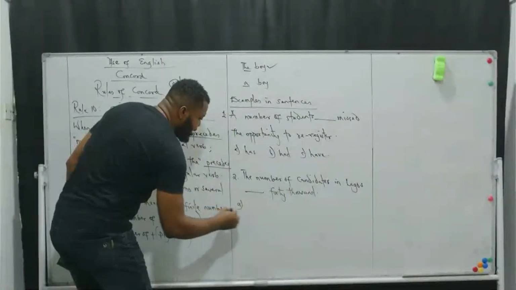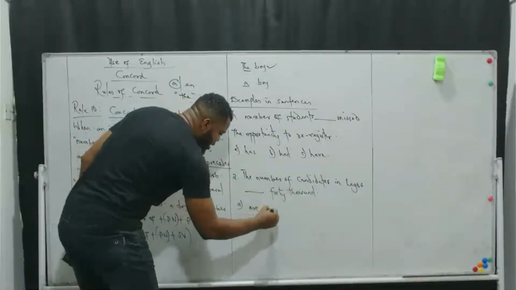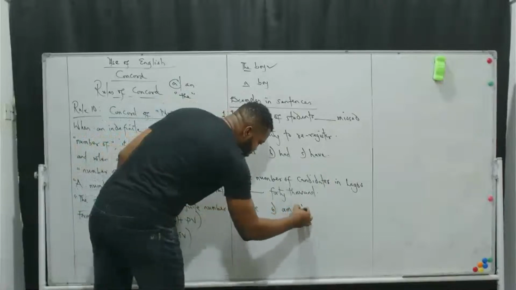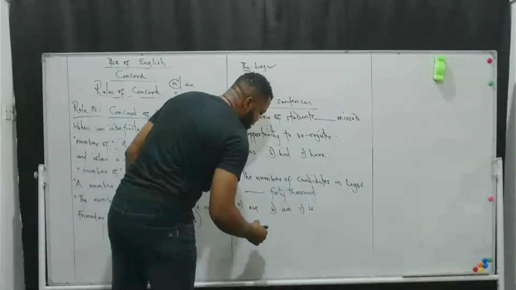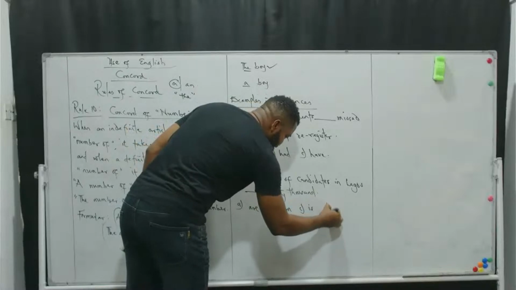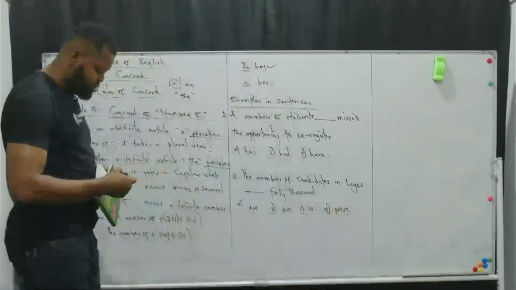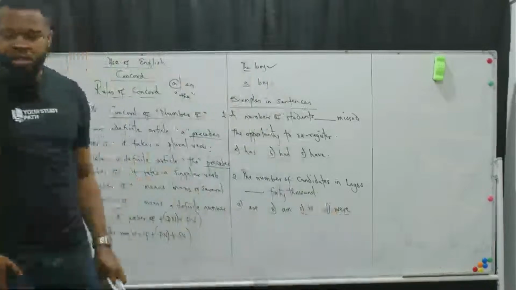Option letter A, are; B, is; C, and D, were. Pick an answer.